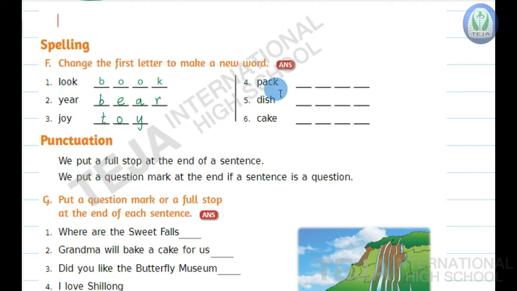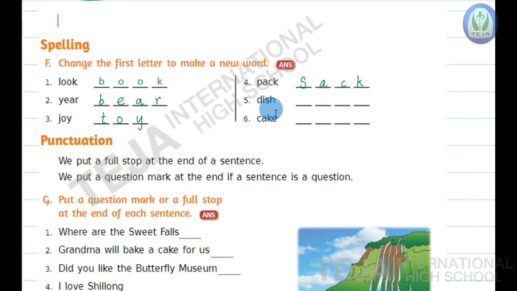Next, fourth question, children. Here, P-A-C-K, pack. Now, in place of P, you have to write another letter. So, I am writing here letter S. That is S-A-C-K, sack. Pack, sack.